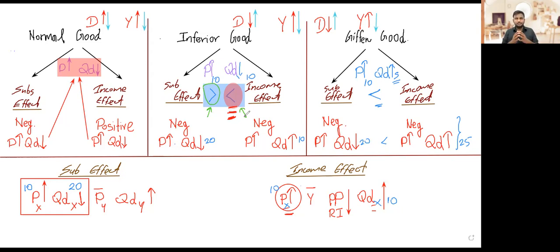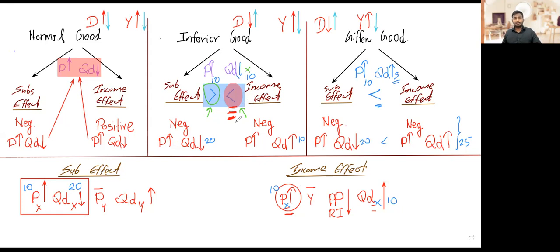So again, your answer should first say what an inferior good is and what a given good is. Then you have to say that for an inferior good, substitution effect is negative and income effect is negative, but which effect overpowers which doesn't matter, it's not clear. Sometimes the substitution effect can be greater than the income effect. In that case, you'll end up with price going up, quantity demanded coming down.